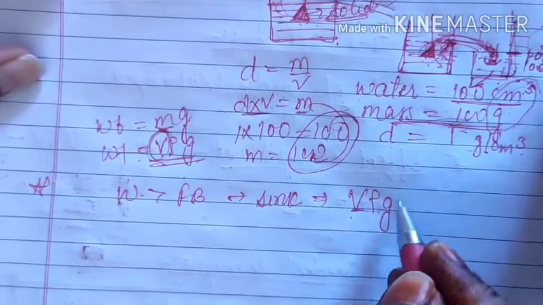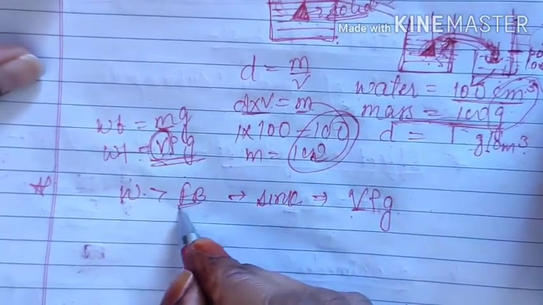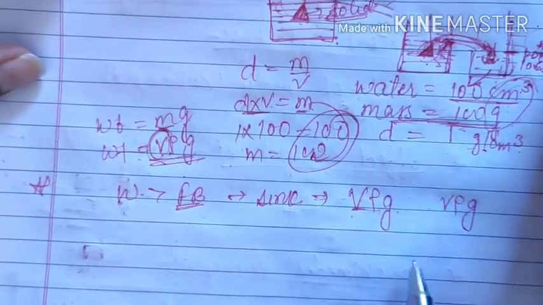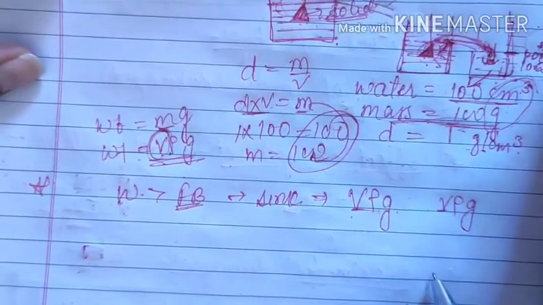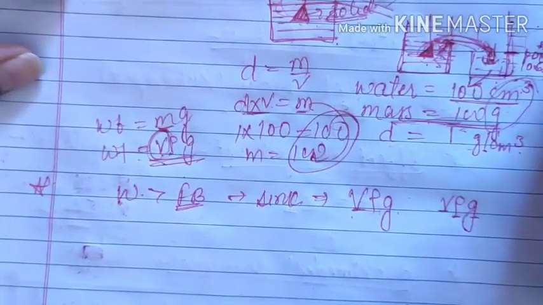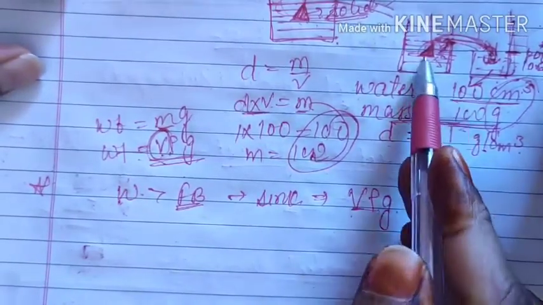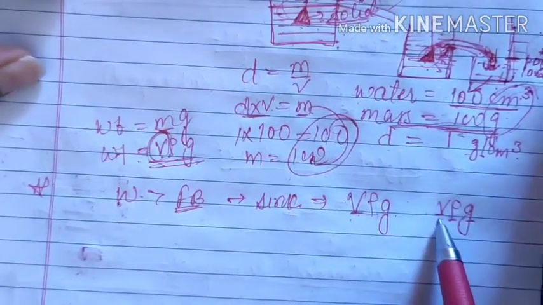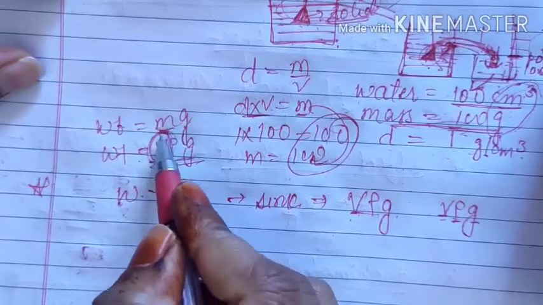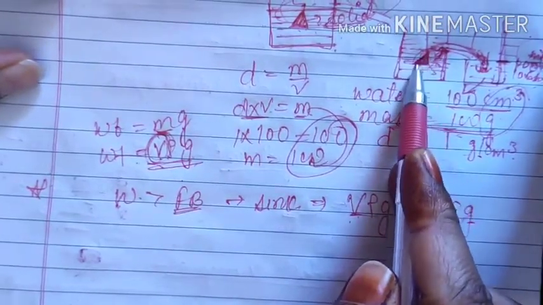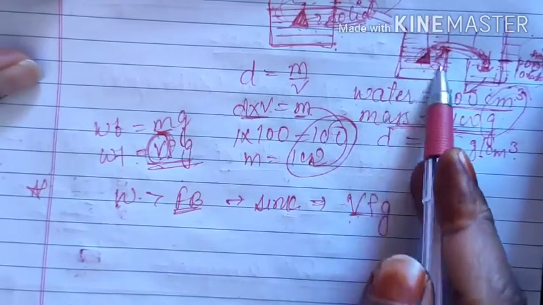Okay, and now this FB, upthrust, we have already discussed: V rho g. That means the volume inside the liquid, and rho and g. But here two things are there. First, if the body is completely submerged into the liquid, then both the volumes will be equal, because the complete volume of the object has been submerged, so upthrust will also act due to the complete volume.